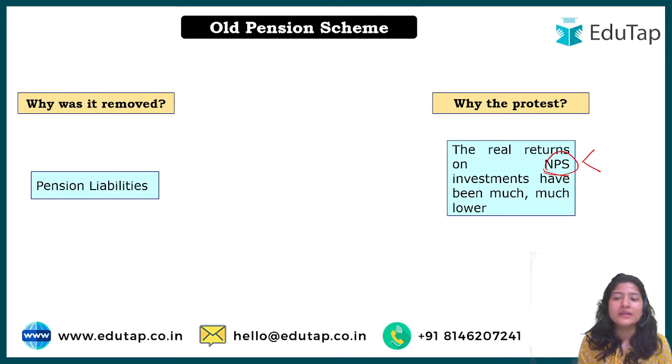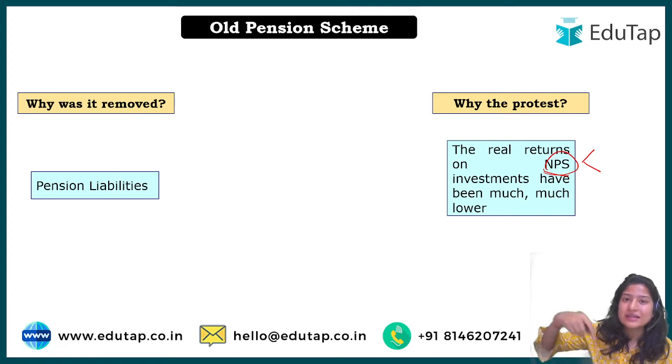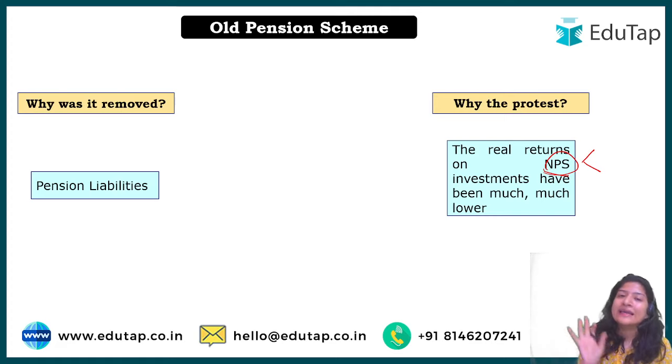At that time it was told that because the employees will be investing the money in those stocks and equity, they will have higher returns once they reach the pension age, right? But when it was actually rolled out, people observed that it is much lower than the benefits they would have gotten under the old pension scheme.